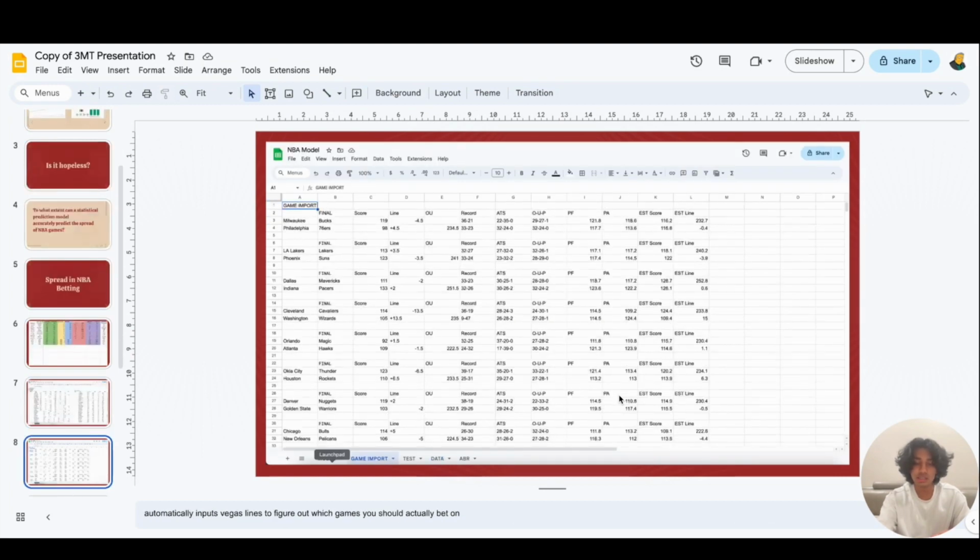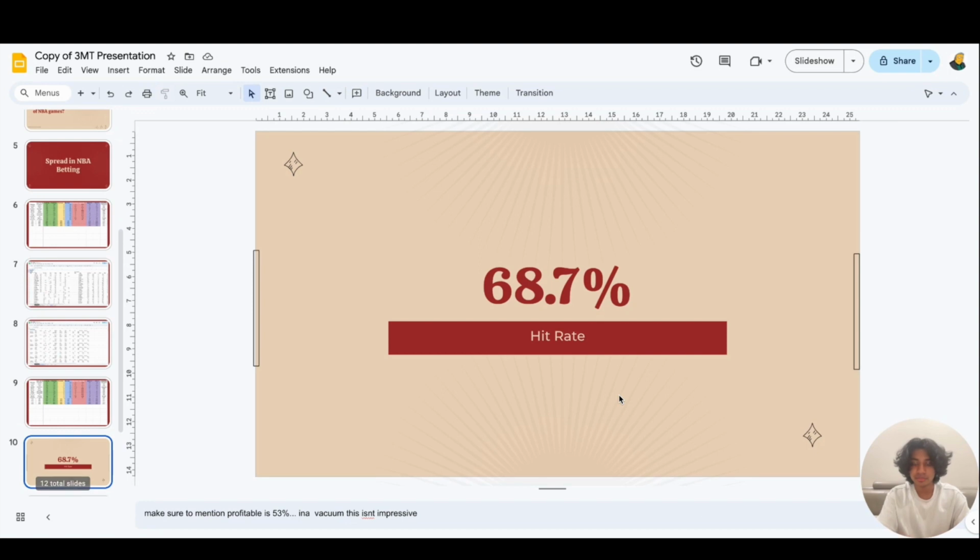I get the actual matchups from vsin.org, which has all the matchups. You can see the Milwaukee-Philadelphia matchup, and under the tab that says line, it says minus 4.5, meaning that Milwaukee is favored to win by 4.5. So that's how it gives the plays.